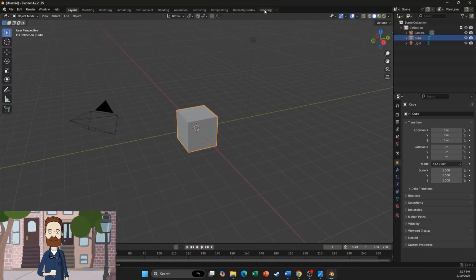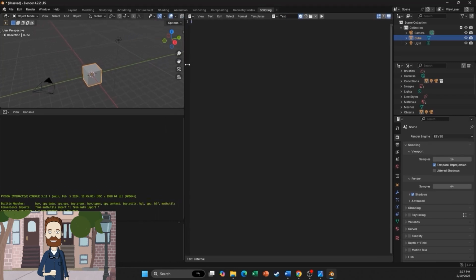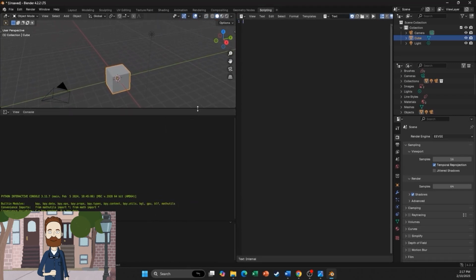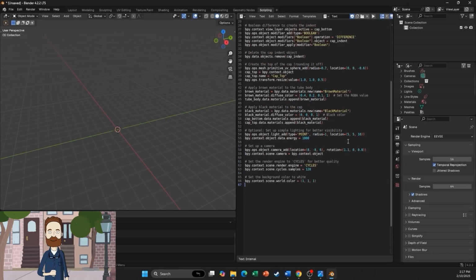If you're following along, start by going to the Scripting tab and clicking New to create a new script. Before pasting in the code and running it, delete the other elements in the scene, so we start with a clean canvas. You can find the elements in the top right corner under Scene Collection. Then, copy in the code and run it.